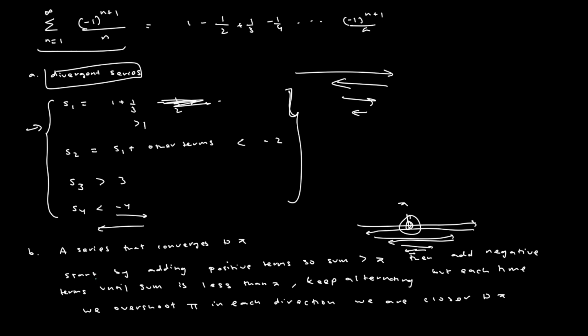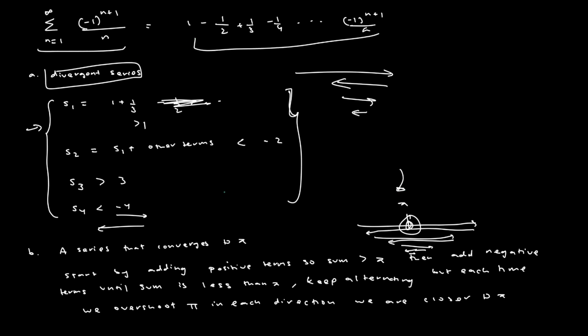And we can do that by rearranging the terms, because we have infinitely many terms to deal with, and so we can always form a series with these alternating positive and negative terms to get arbitrarily close to pi. And that's one way to conditionally converge at pi.